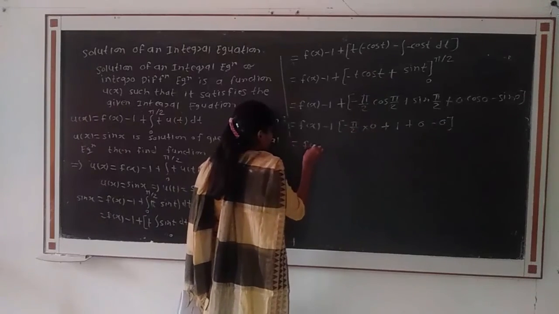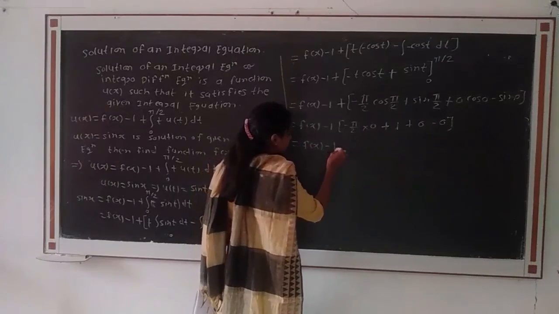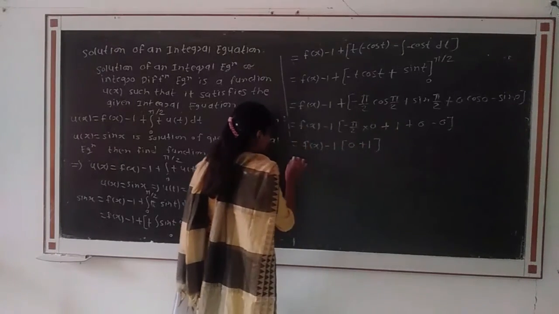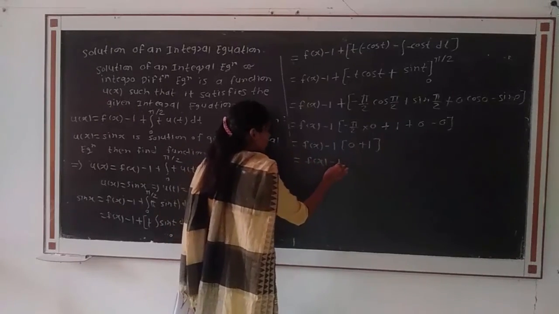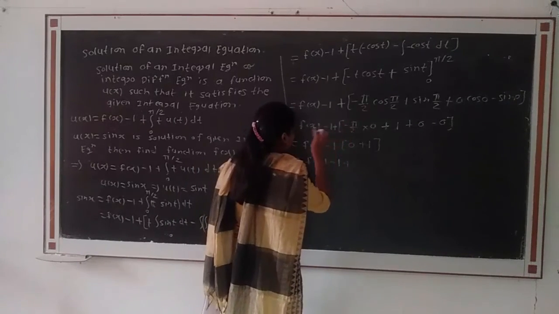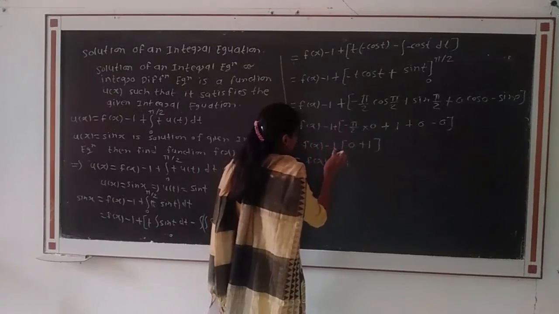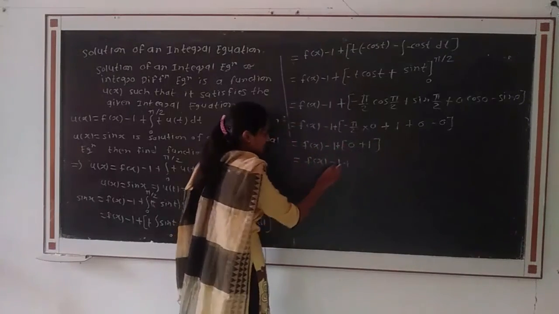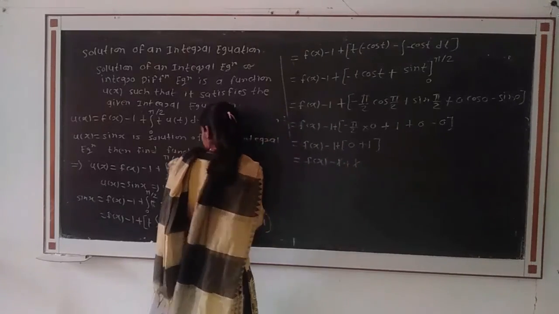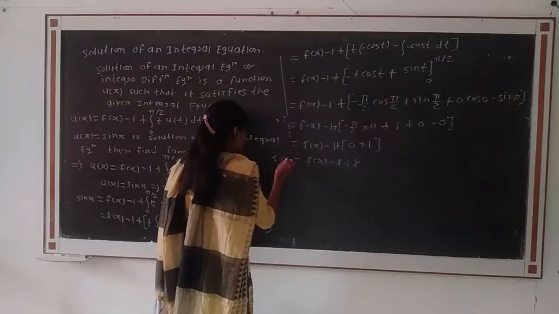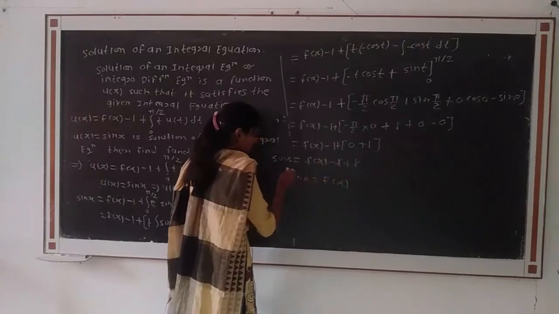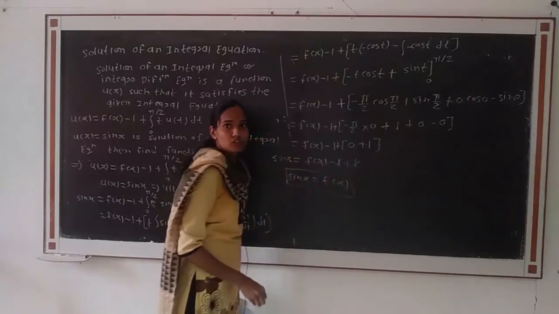That is equal to f of x minus 1 plus 0 plus 1, the next terms are 0. Sorry, here the sign is missing: f of x minus 1 plus, then minus 1 plus 1, and the minus 1 plus 1 gets cancelled. Here in the LHS we have sin x, that is sin x is equal to f of x. Then we get the function f of x equal to sin x.